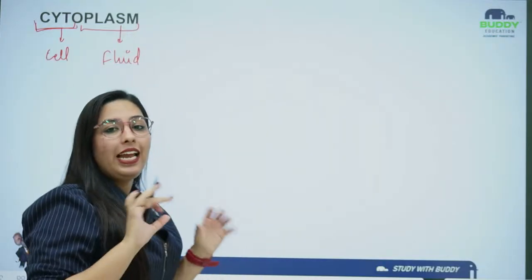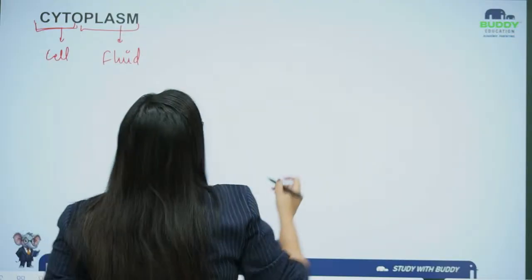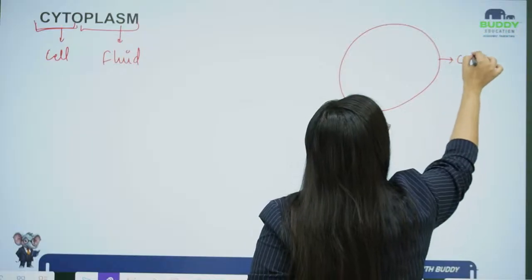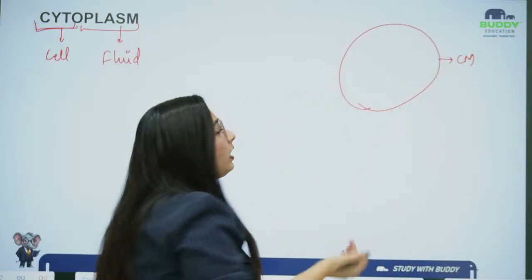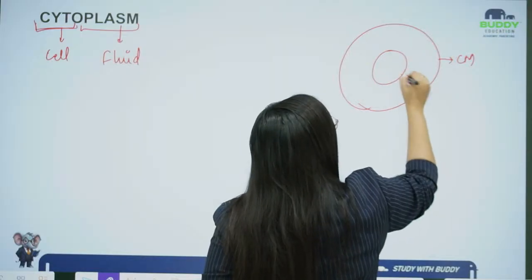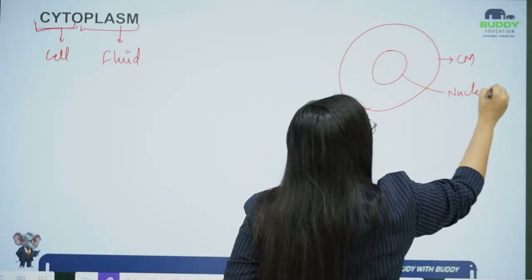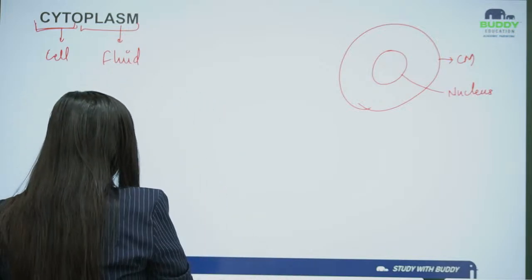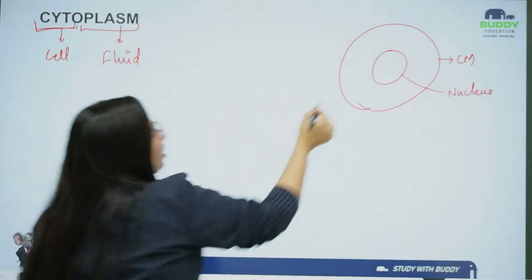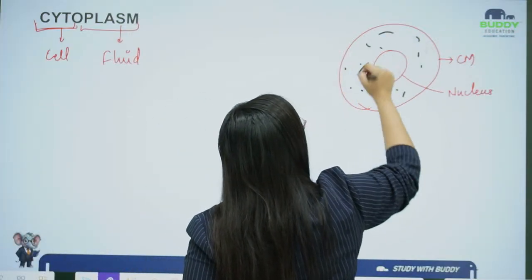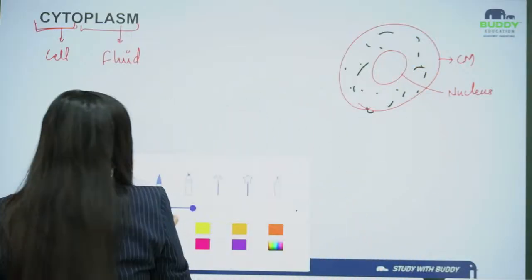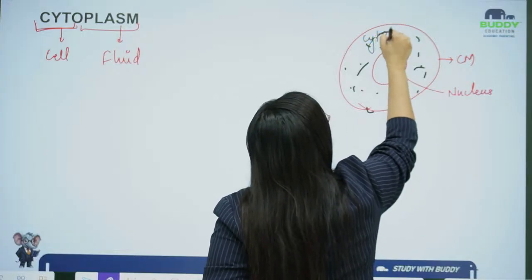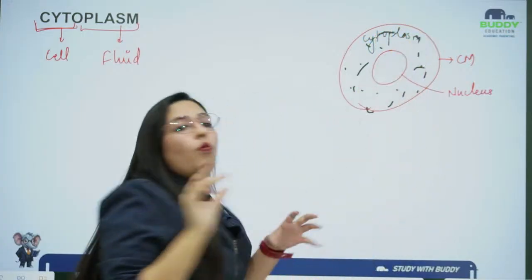So basically if I analyze the structure of a cell, I can see the outermost cell membrane will be present. Then I can see one more boundary, that of the nucleus. Then apart from this, I will see that there is some fluid structure present inside this cell, and that fluid structure is known as cytoplasm. What is this fluid structure?